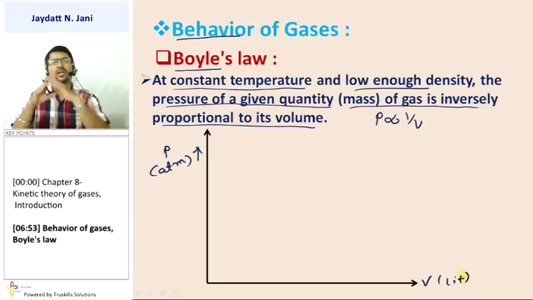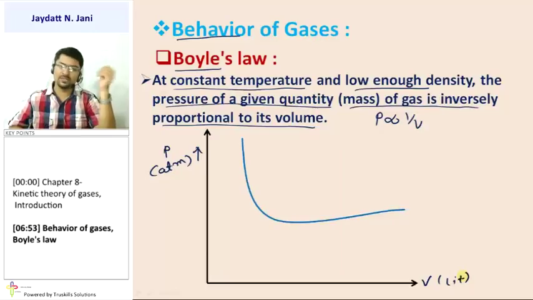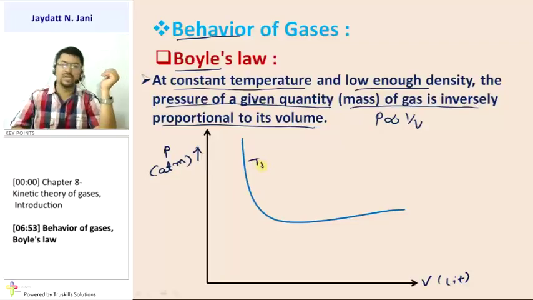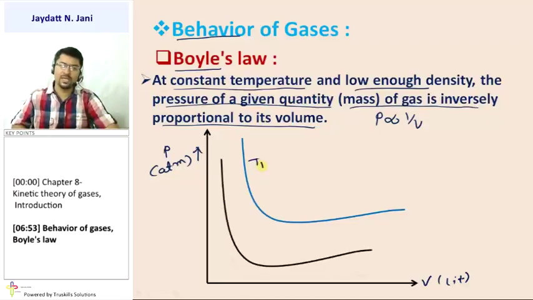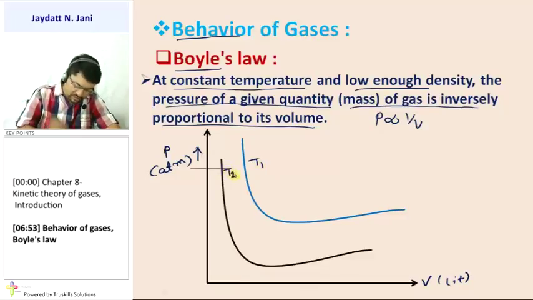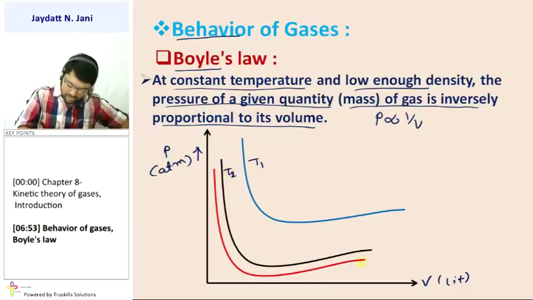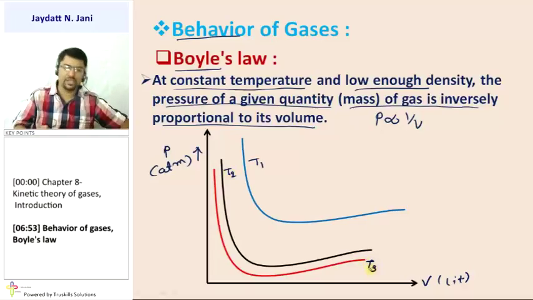The theoretical graph shows that pressure decreases as volume increases. Here the first graph is for higher temperature, T1. It may be a more slanted or a more straight line. Here there is T2 temperature, and the third one is for T3 temperature.